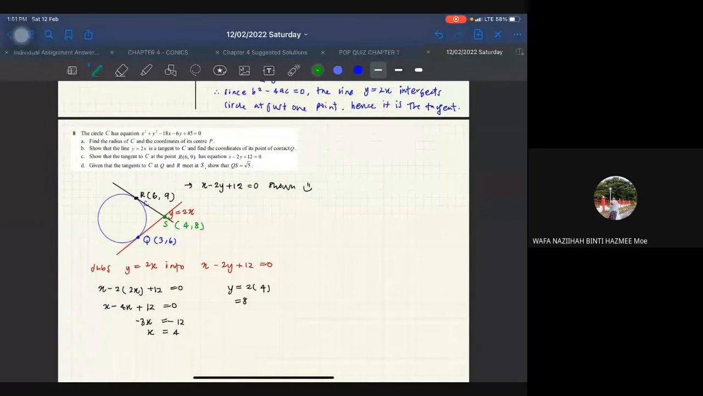So how do we find this distance? How do we prove it is equal to root 5? Hairul, from here, how are you going to prove it?